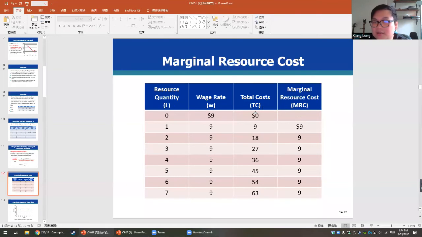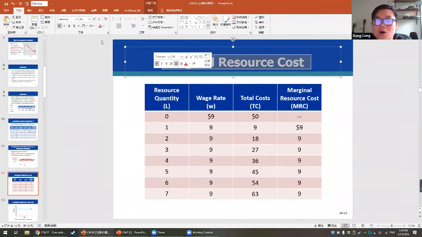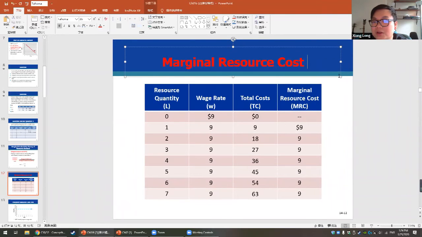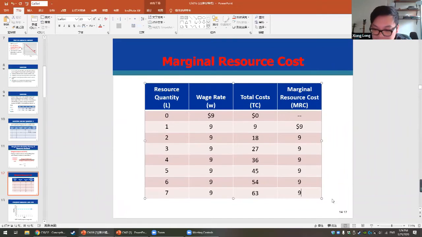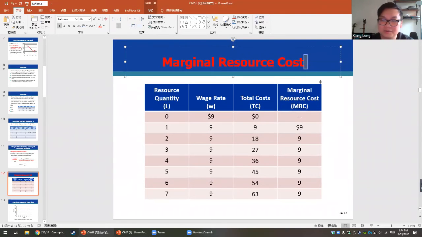For example, how we got this 27: we hire 3 labor, and each labor is paid $9, so the total cost is equal to 27. And you'll find that the marginal resource cost will always be constant for the pure competition market model. This is actually very, very important. So let me write this down.